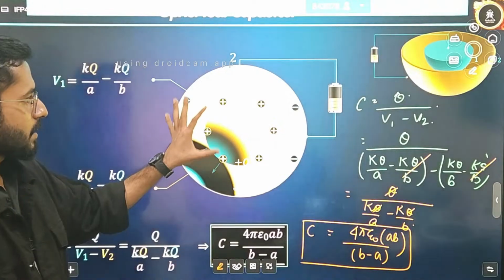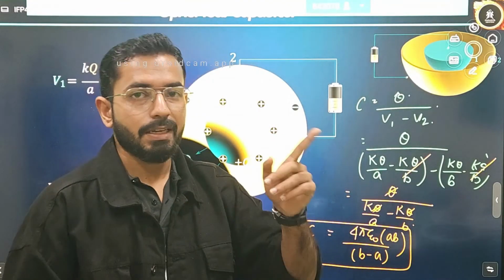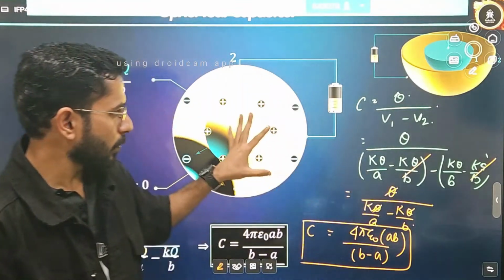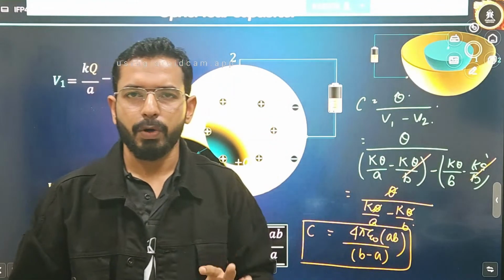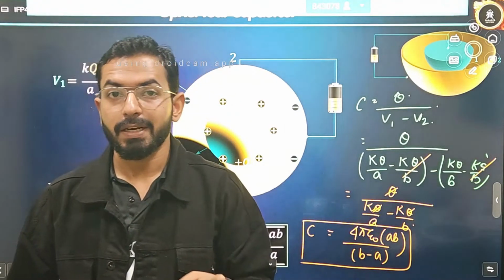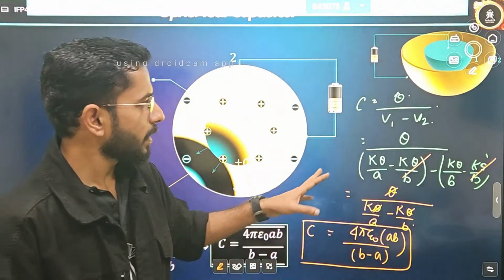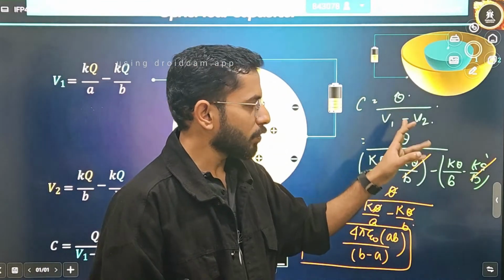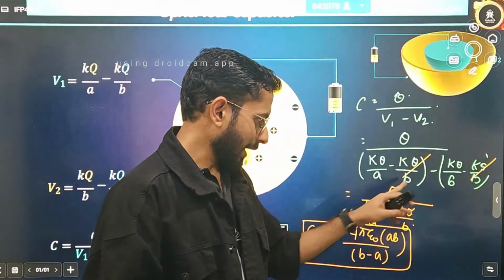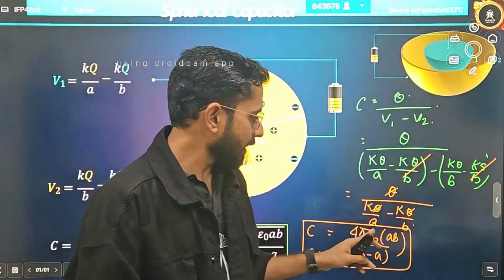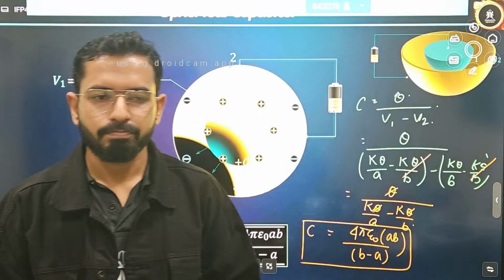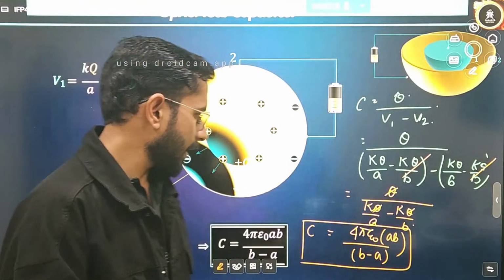And for writing potentials, there was a question I took in the last lecture, the last part of electrostatics, that was exactly the same question. I took 3 points there, A, B, C, and I told you how to write the potential at every single point. The same thing you have to do here, just simply do C is equal to Q divided by delta V and write the potentials properly. Simply it will get cancelled from here, and capacitance will be equal to 4 pi epsilon naught into AB divided by B minus A. Correct? Is it clear? Any doubt?